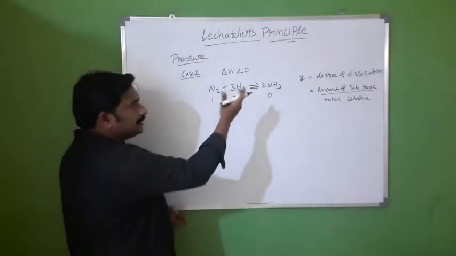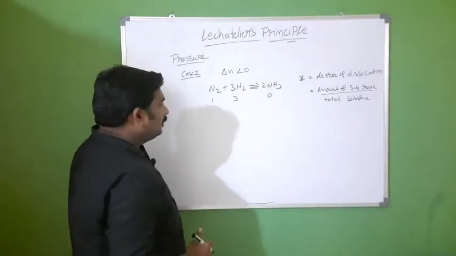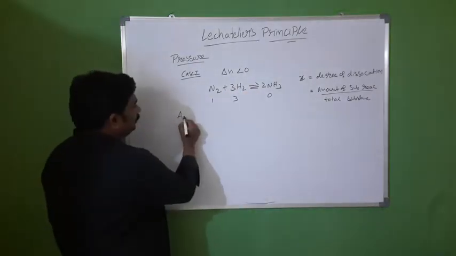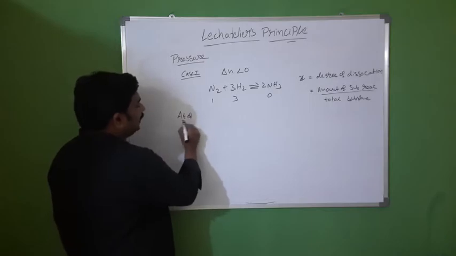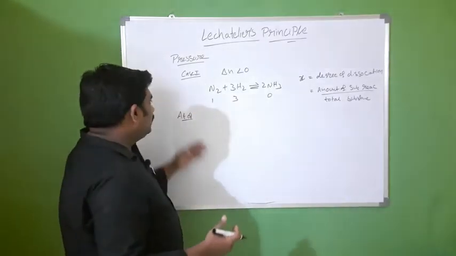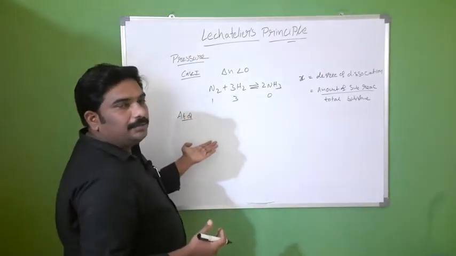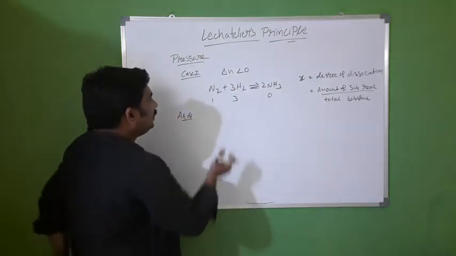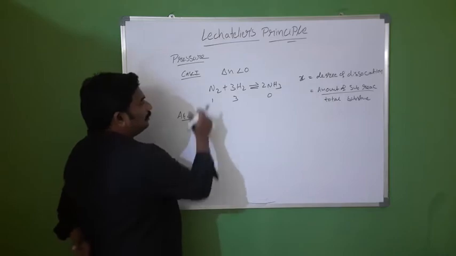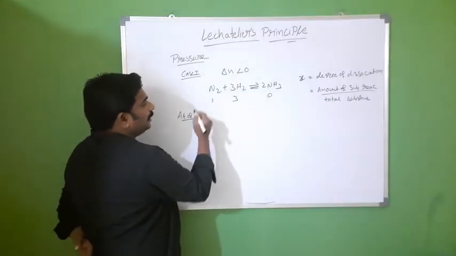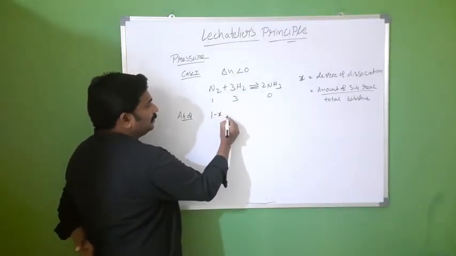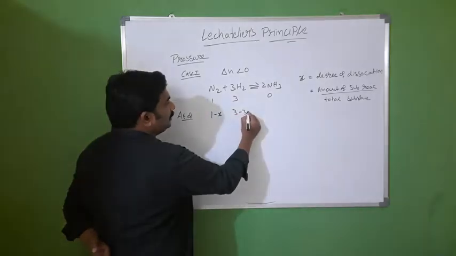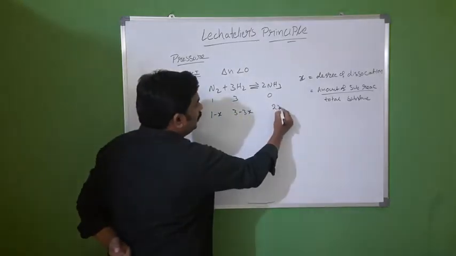If x is the degree of dissociation, at some time t the reaction reached equilibrium. x amount of substance reacted. Then the remaining amounts are here 1 minus x, here 3 minus 3x, here 2x.